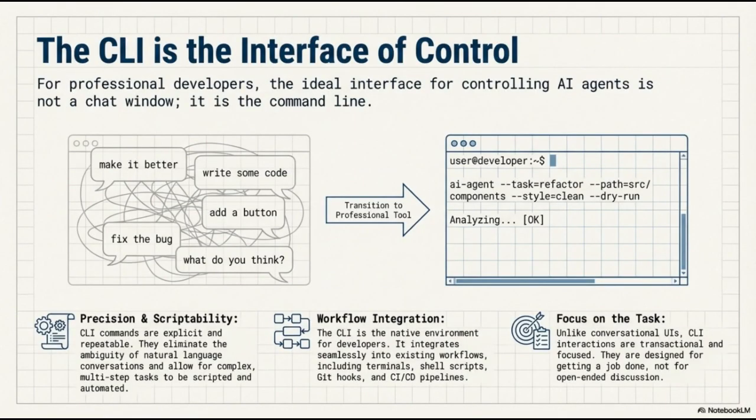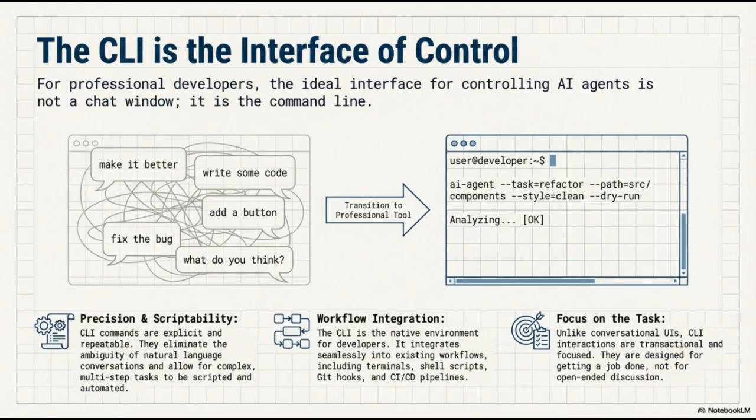Welcome. Today we are discussing why the command line interface, or CLI, is the ultimate interface of control for professional developers working with AI agents. While chat windows are popular for casual use, they often lead to ambiguity. As you can see on the left, natural language prompts like "make it better" or "fix the bug" are vague and difficult to reproduce consistently.